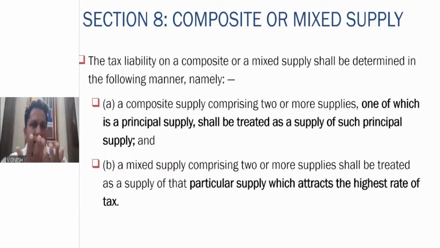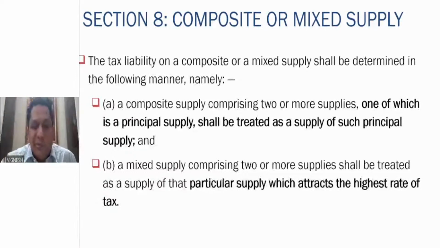So these bundled products can either be a composite supply or a mixed supply. Section 8 talks about how the tax liability for composite or mixed supply shall be determined in the following manner. Namely, if the composite supply comprises 2 or more supplies, one of which is a principal supply, then it shall be treated as if it is a supply of such principal supply.